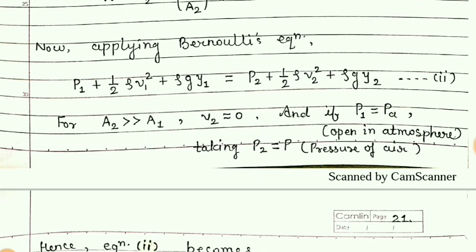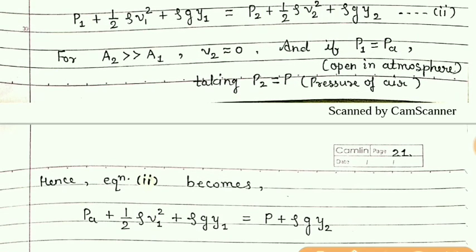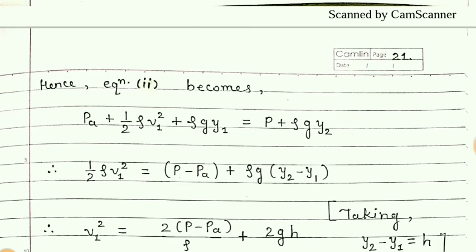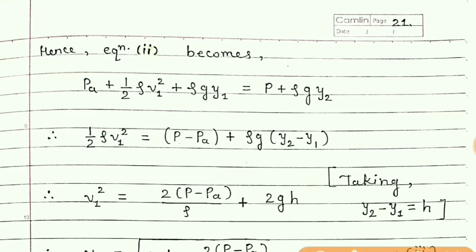And so this equation 2 becomes PA plus half rho V1 square plus rho g Y1, and here only two terms will remain on the right hand side: P plus rho g Y2. Now normal simplification is there. Just make the subject the middle term of the left side.